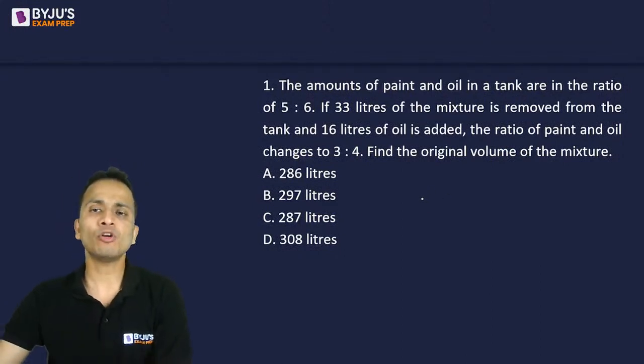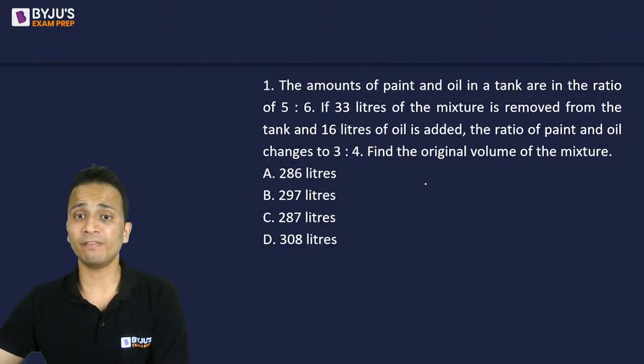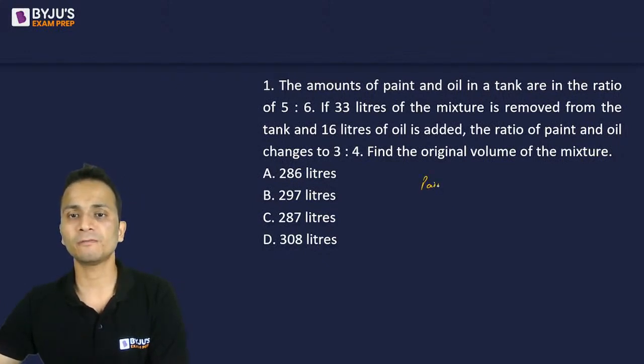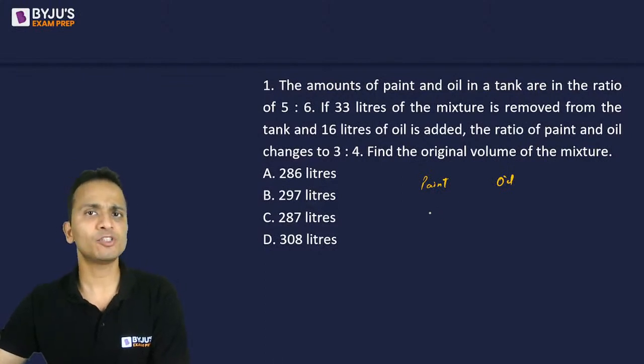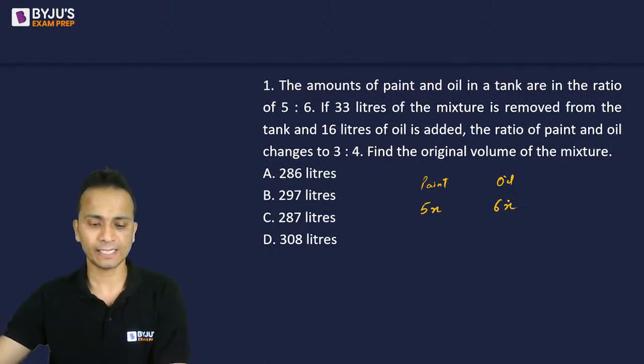The amount of paint and oil in a tank are in the ratio 5:6. So we have paint and we have oil. Currently they are in the ratio 5:6. So I'll assume that the quantities of paint and oil respectively are 5x and 6x.